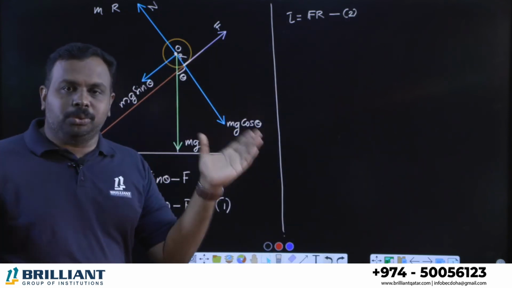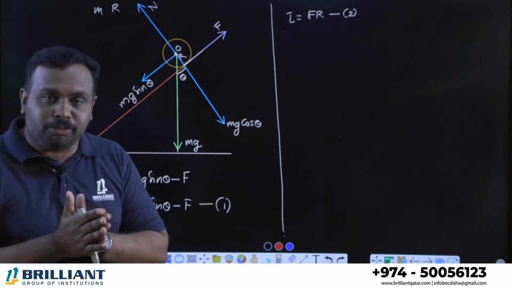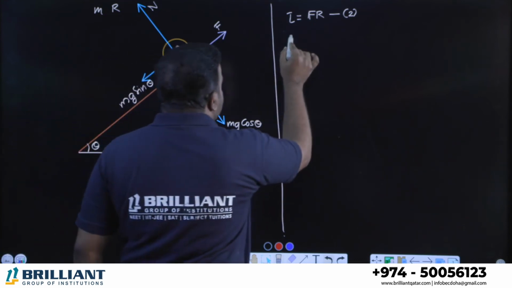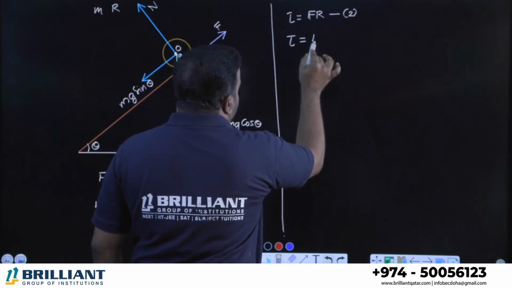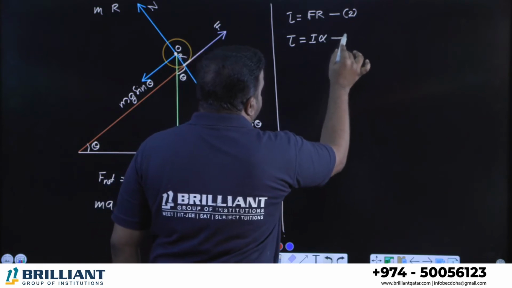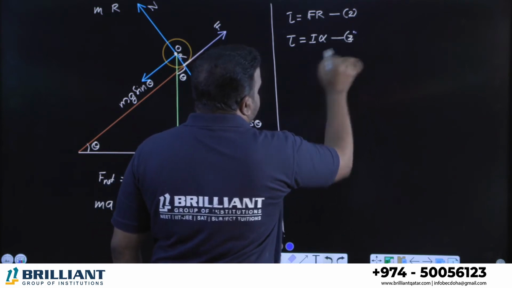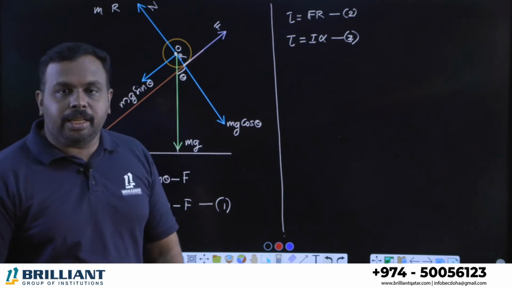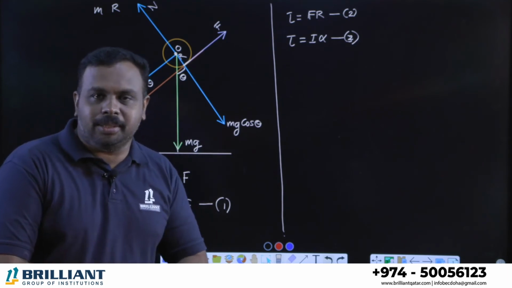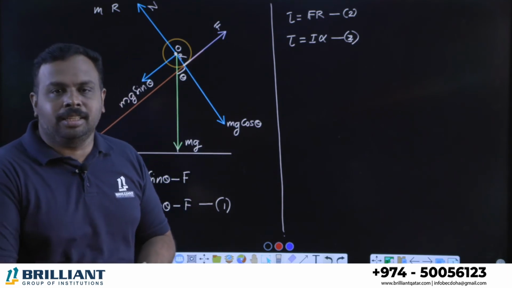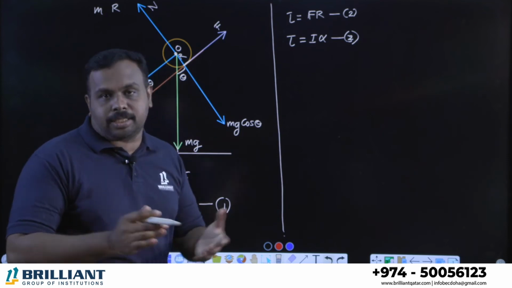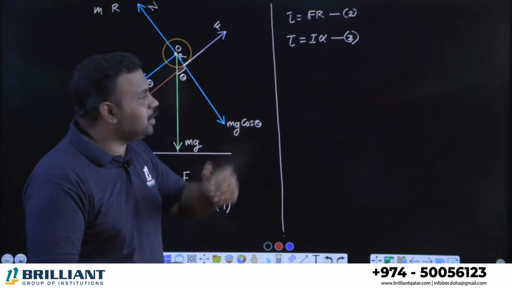Okay, now I'm going to another basic equation for torque. All of you know that we have another formula for torque. What is it? It's I alpha. Take it as equation number 3. Torque is equal to I into alpha. What is I? I is the moment of inertia of the body, right? And alpha is angular acceleration. So torque is equal to I alpha.